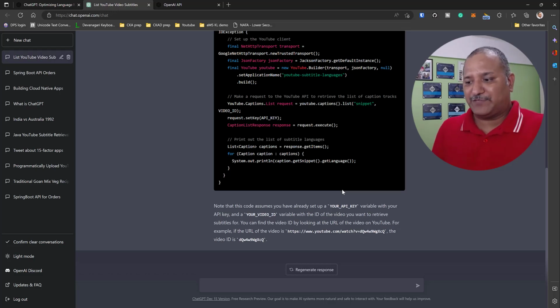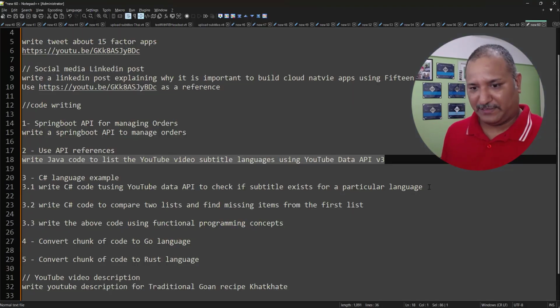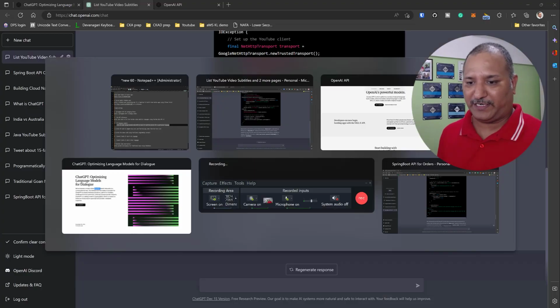I'm asking it specifically to go and query or use the API which is available, YouTube Data API v3. Now, let's say I'm okay with this. I want to use another programming language. That was Java. Java is quite popular, right?